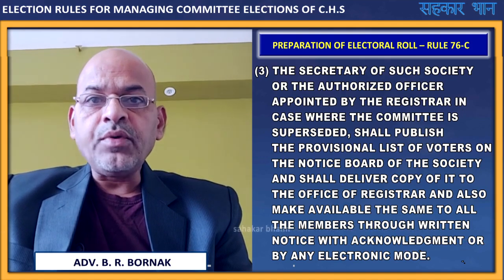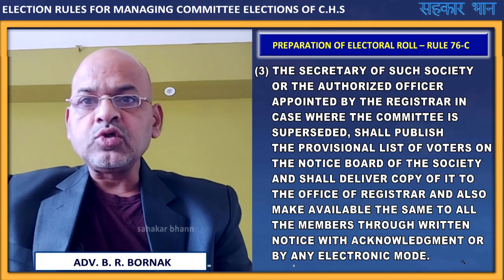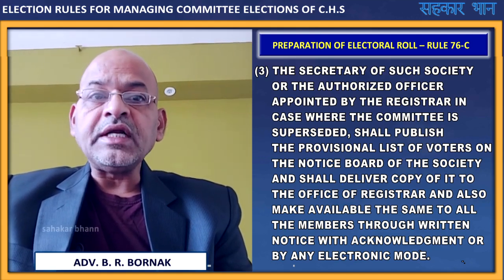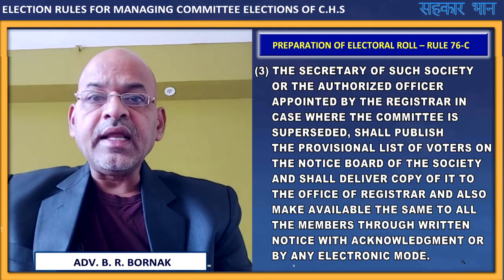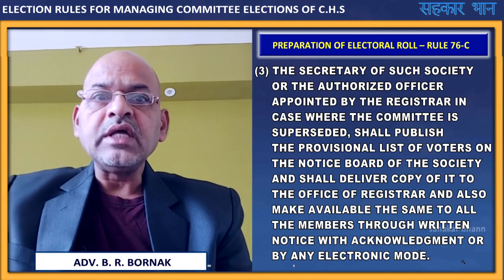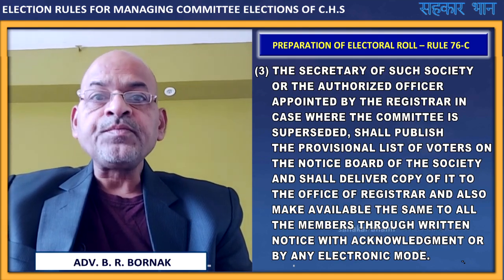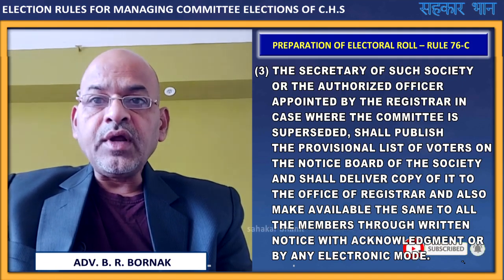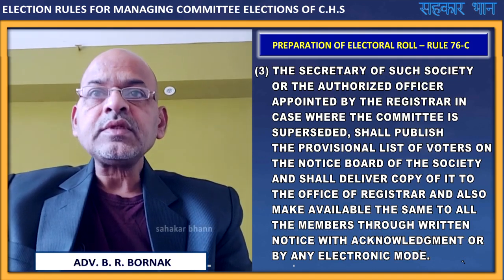On some societies authorized officers are appointed by removing the committees, and in that case this is applicable. If the managing committee is there, then the secretary does this. The secretary shall also deliver a copy of it to the office of the registrar and make it available to all the members through written notice with acknowledgement or by any electronic mode. It means the list is to be submitted to the office of the registrar, published on the notice board, and made available to all members of the society.